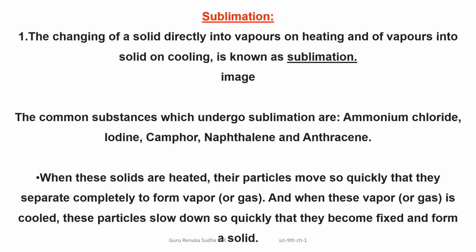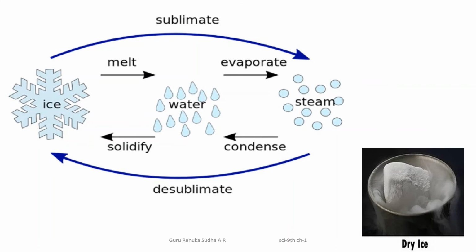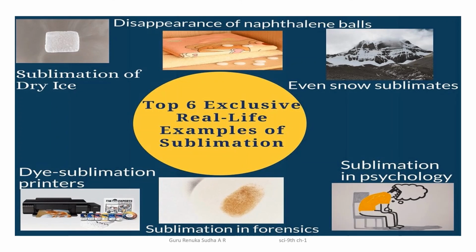And also you can see this type of sublimation when ammonium chloride, iodine, camphor, naphthalene and anthracene are exposed to air. When these solids are heated, their particles move so quickly that they separate completely to form vapor. And when these vapors are cooled, the particles slow down so quickly that they become fixed and form a solid. This process of direct conversion of solid to gaseous on heating, and gaseous to solid on cooling, is nothing but sublimation.